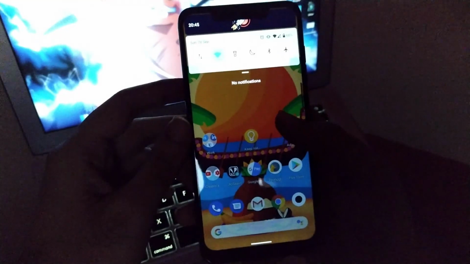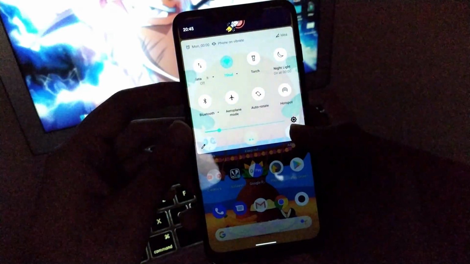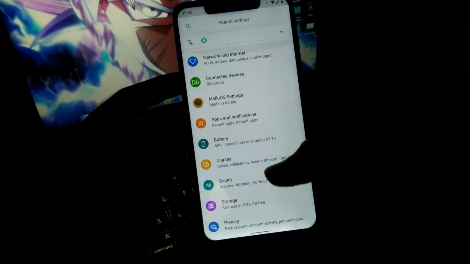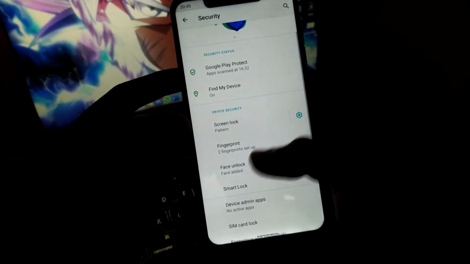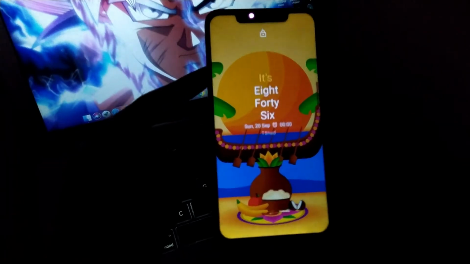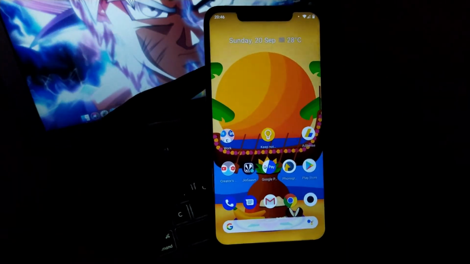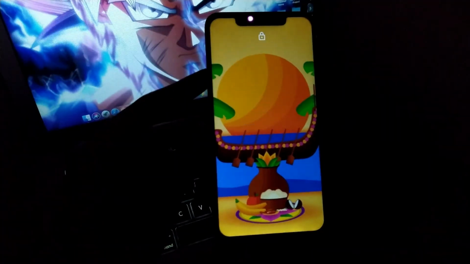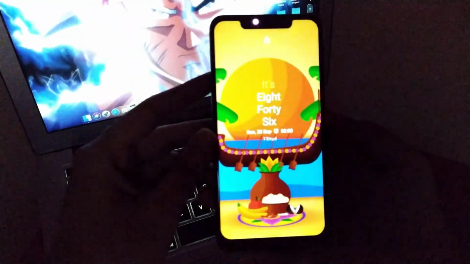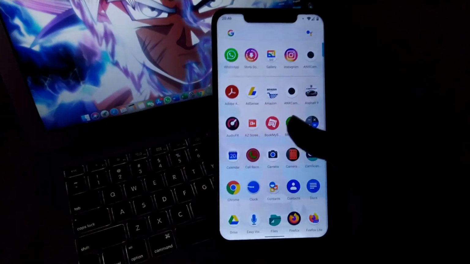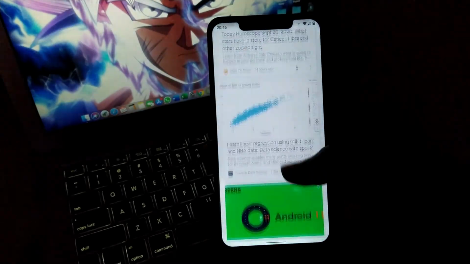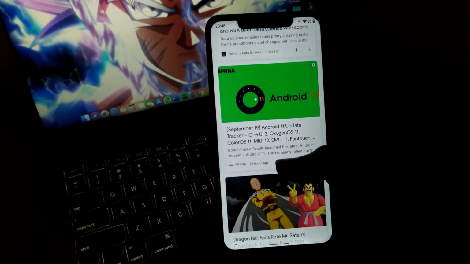Now talking about the overall performance of this ROM, it was pretty good and stable. They have improved a lot in terms of stability. Also, they have introduced some new customization features which are somehow unique in some terms, and all of this works pretty fine. The only bug is about the camera, and I talked with the developer of this ROM. They told me that it will get fixed easily without any issues.